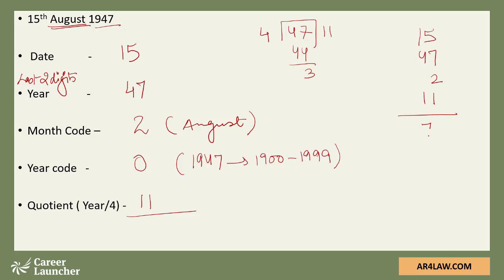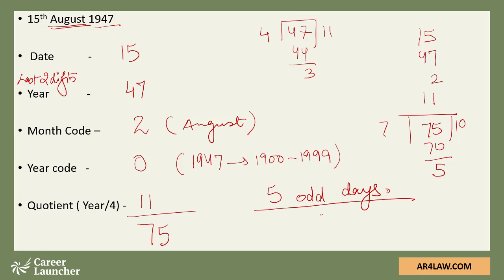We get 75. The total comes out to be 75. 75 divided by 7, the remainder comes out to be 5. So we're getting 5 odd days as an answer. And as we have just seen, if it is 5 odd days, our weekday is Friday.